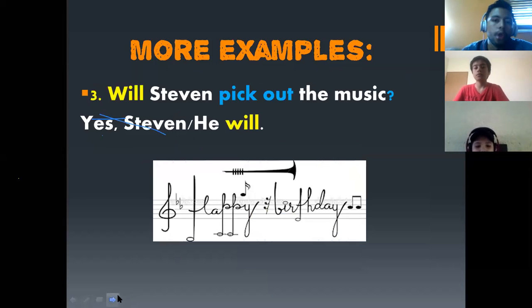Then we have another question. Number 3 is, "Will Steven pick out the music?" You know, we are talking about birthday vocabulary. So in this case, we are talking about who is going to pick out the music, or who will. This is the request. And then we answer, "Yes, Steven will," or simply, "Yes, he will." This is the person.